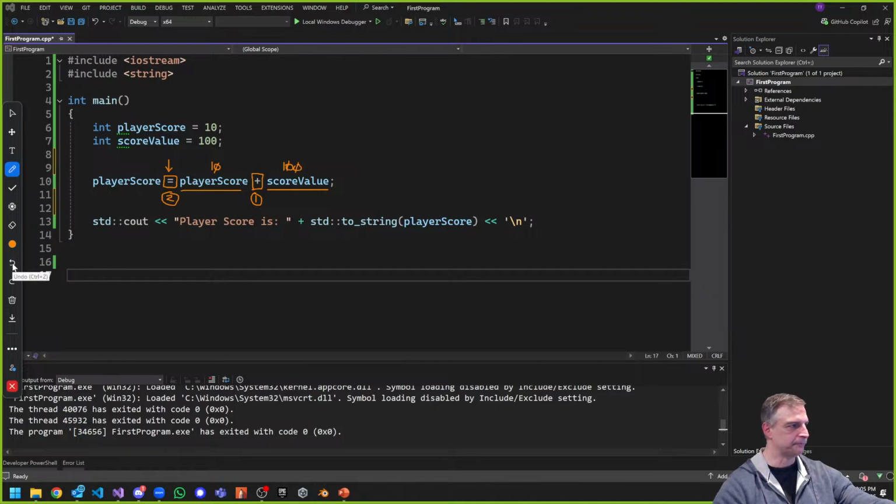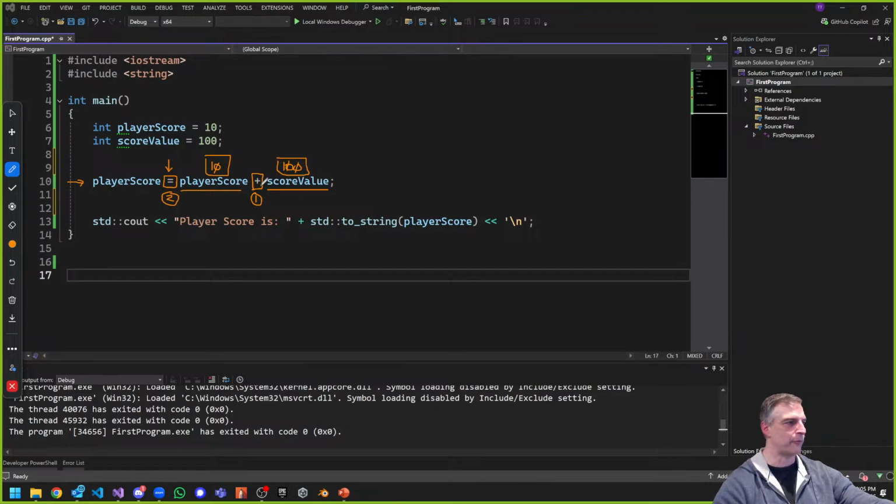Instead, what I want is to take whatever this value is and resolve it. So the compiler goes to this line here, line 10, and asks what he's trying to do here. Player score: what does player score resolve to? If I just have the variable here, it means look inside the variable. What's the value? Well, that value is 10. Now go into score value and get the value inside of it. Well, that value is 100.